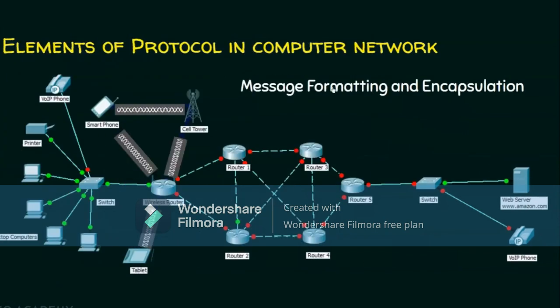We will now see what is message formatting and encapsulation. Both the sender and the receiver must mutually agree upon a common format so that the communication becomes understandable. At the same time, some encapsulation is also done. With the data that it is going to send, it is going to add a few more pieces of information. That is the source information and the destination information. To be precise, the IP addresses are added to the data which is going to be sent.